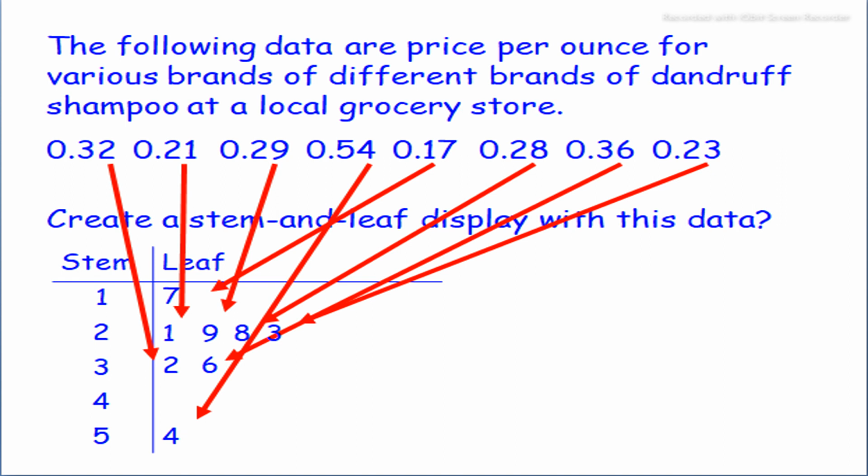Like in the stem we use 1, 2, 3, 4, and 5, and in the leaf we use the second digit, like 2, which is in front of 3, and here in the leaf we note down the 2 in front of 3. In the second one, 0.21, 1 is given in front of 2, and so on.